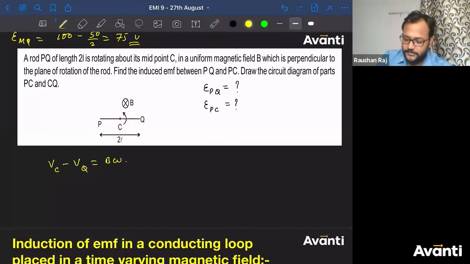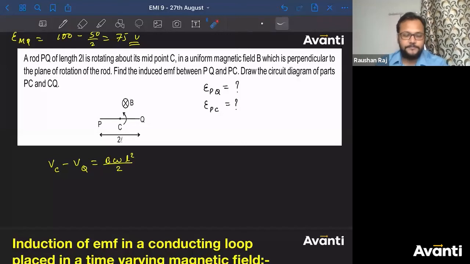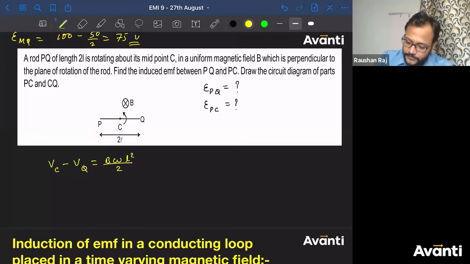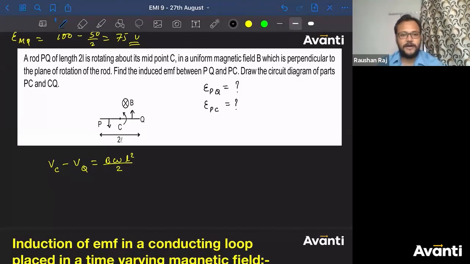Length कितना है? L. L square by 2. Acha guys, tell me out of P and C. See these ends. This is moving in upward direction. If I talk about PC, where will the PC go? If this is going to rotate in anti-clockwise direction, PC will come down. Right? Tell me out of P and C, which point will have higher potential?